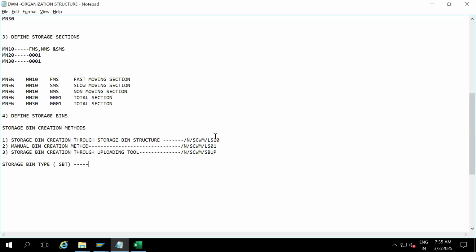Your bin size. So I'm going to say this is the size of a storage bin. Okay, what is the size of a storage bin? The size parameters here are the length, the width, and the height of the bin. Depth also we can consider, but as of now, length, width, height.